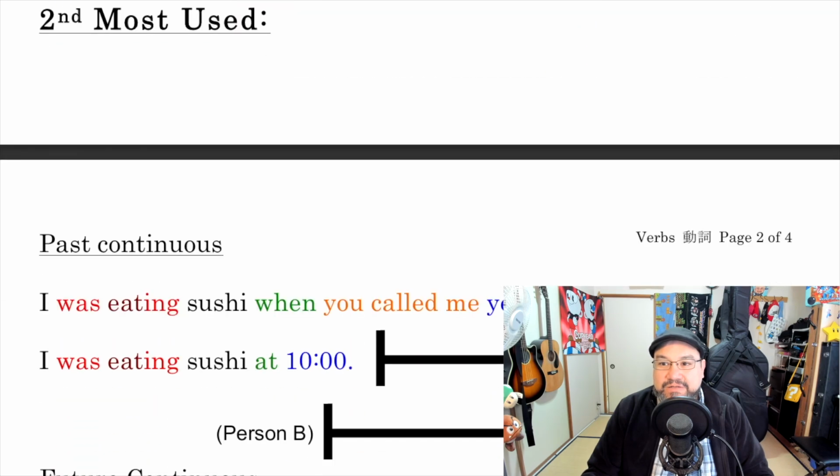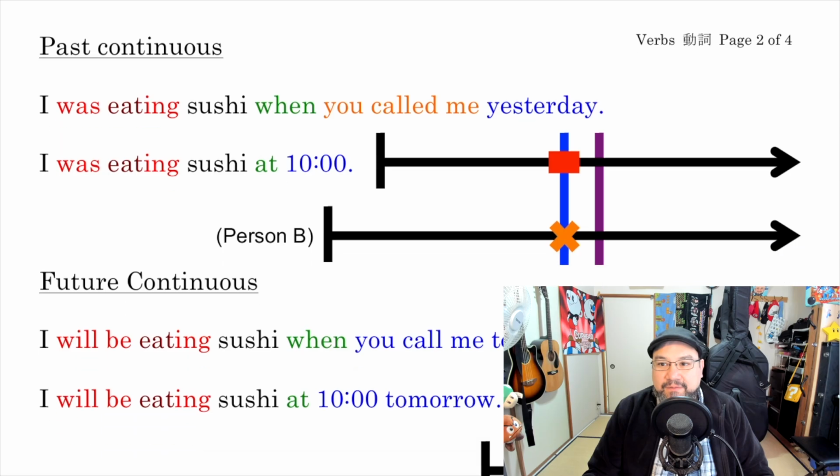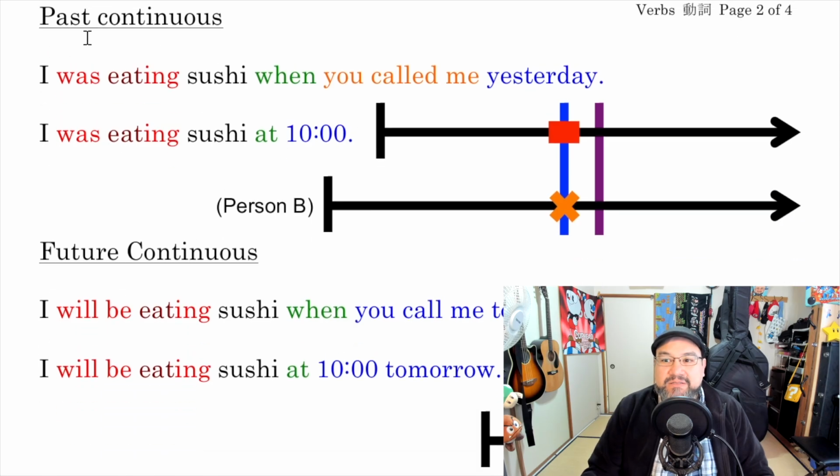Now let's go on to the second most used. Okay? This gets more complicated. The past continuous. Now, for many native speakers, they think the past continuous is just the present continuous in the past. Which, yeah, is one way to think about it. But here's a better way, or at least the way I like to think about it, okay? I was eating sushi when you called me yesterday. Or I was eating sushi at 10 p.m.